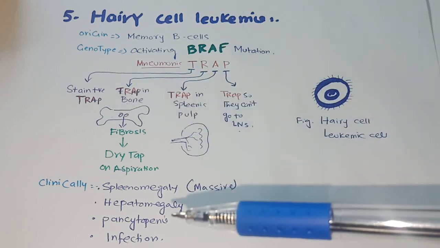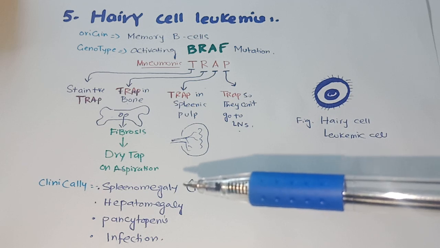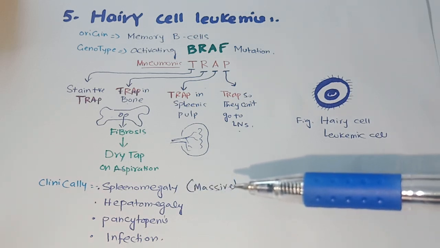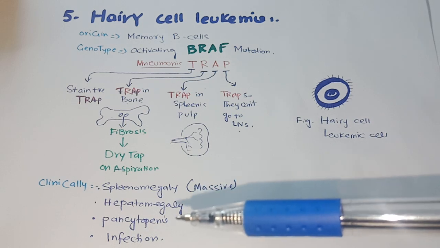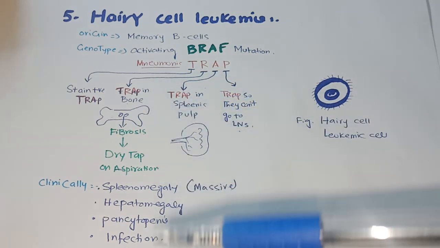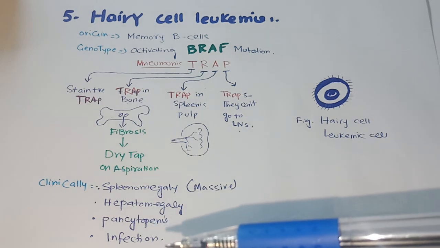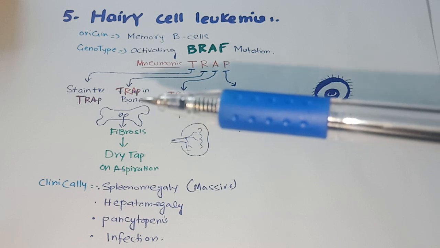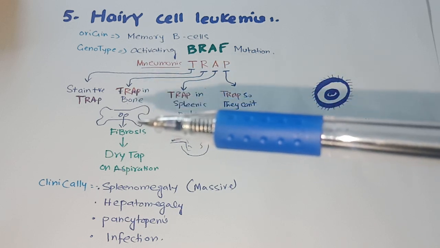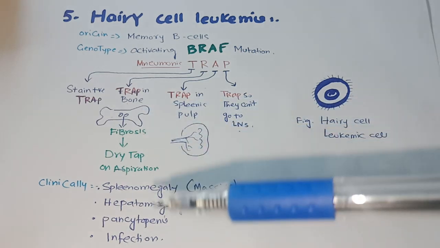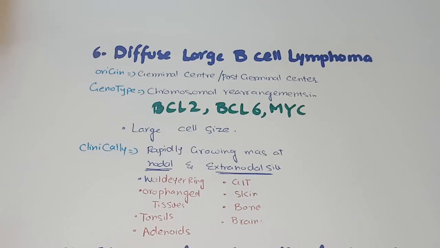These patients present with massive splenomegaly because of trap of lymphocytes, hepatomegaly, pancytopenia because the bone marrow has undergone fibrosis, and infection because of decreased production of WBCs and RBCs, so they are more prone to infection.